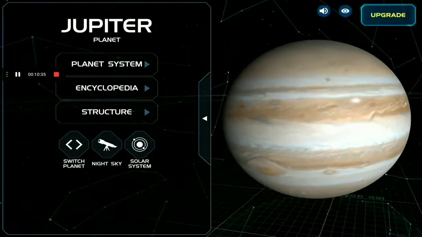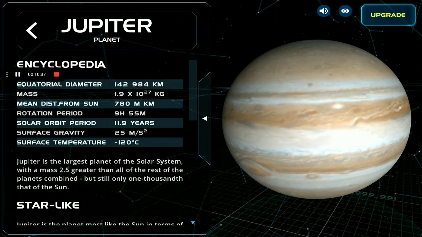This is Jupiter, and we will see about it. Equatorial diameter of Jupiter is 1,42,984 kilometers. It is very much huge. Mass is 1.9 into 10 raised to the power 27 kg. Mean distance from Sun, means the distance from Sun, is 780 million kilometers.